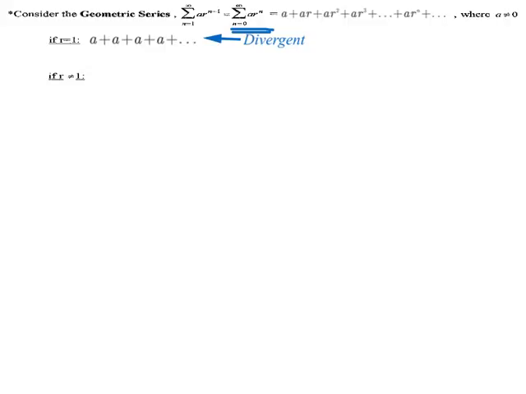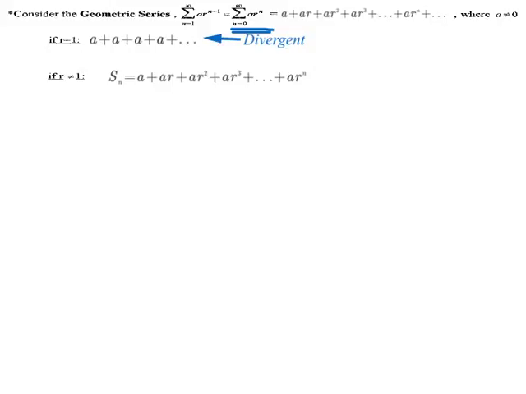So what I want to do is this. I want to look at the nth partial sum here, which would be the sum of the first n terms. So a plus ar squared up until ar to the n. And again, you don't need to be able to do this on your own. I just want to show you because it's neat where the formula comes from.